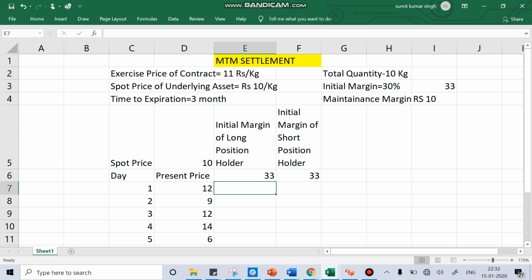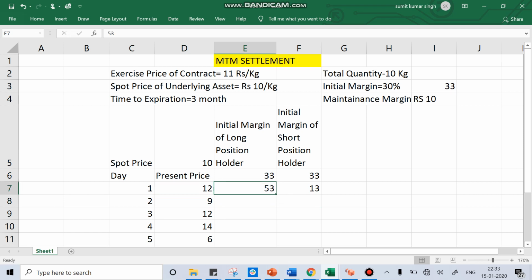Here, since the price has increased, the long position holder is on the profit side and the short position holder is on the loss side. 2 rupees per kg into the total contract of 10 kg means 20 rupees. The exchange removes 20 rupees from the short position holder account, which becomes 13 rupees, and puts 20 rupees into the long position holder account, which becomes 53 rupees.